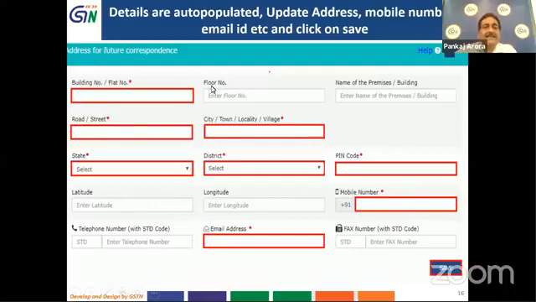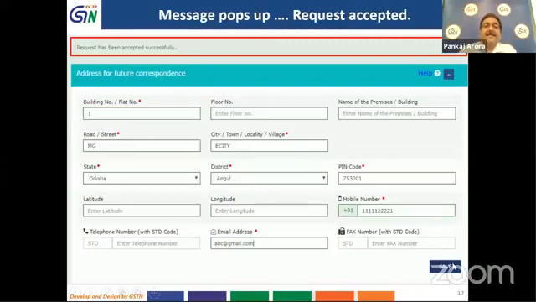In this, you can see your address details as well as your telephone number, email address, and mobile number. It will be auto-populated as you have mentioned in your application for cancellation, but it will be editable. So if there is any change, you can enter the updated change, update these fields, and here you can click on save. And when you click on save, the details which you enter will be saved, and you can see a message on the top that request has been accepted successfully.